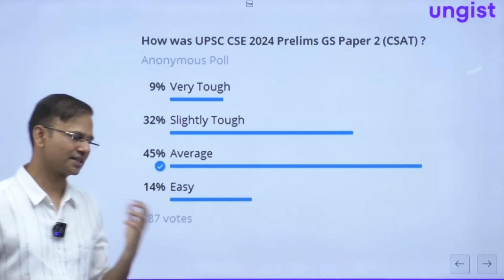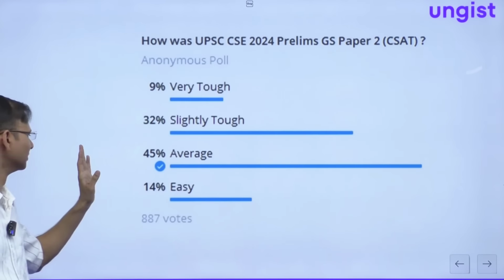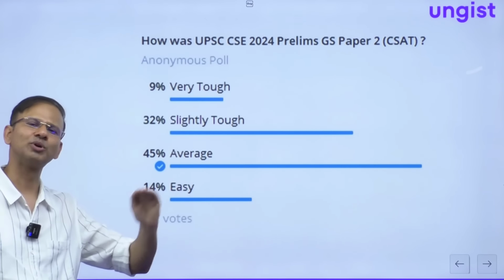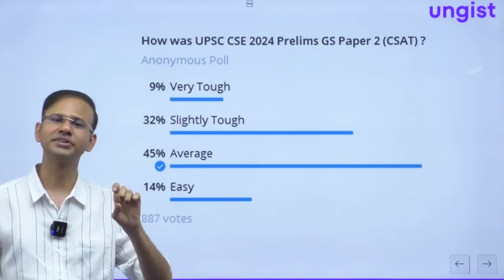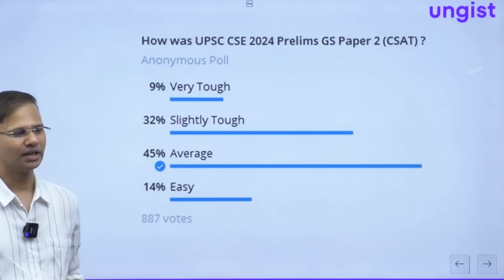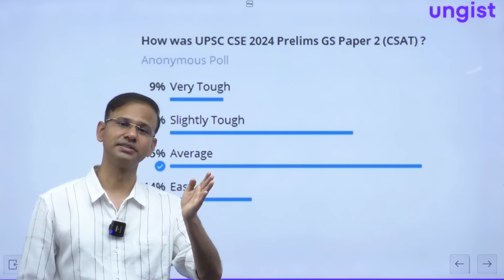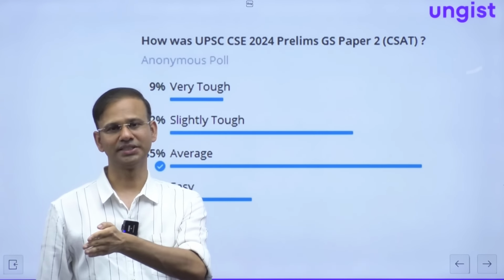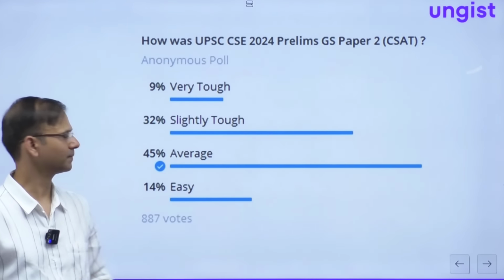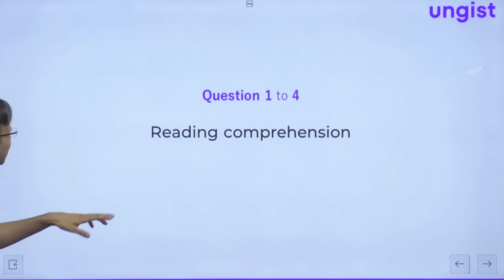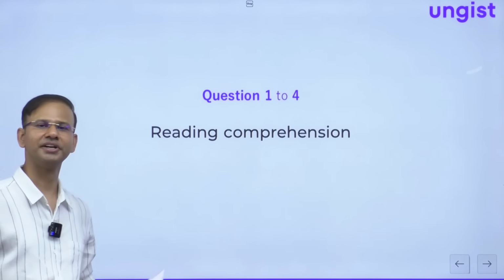So let's discuss the paper, guys. The paper was easy to moderate, right? But it was the tricky one. I'll show you the tricky questions also, and I'll show you the easy questions also. The first glance questions and the round 2 questions. I'll show you both of them, right? So guys, let's start. From 1 to 4, we have reading comprehension.